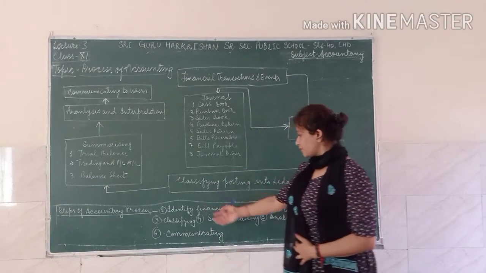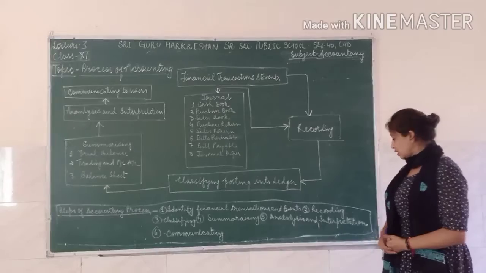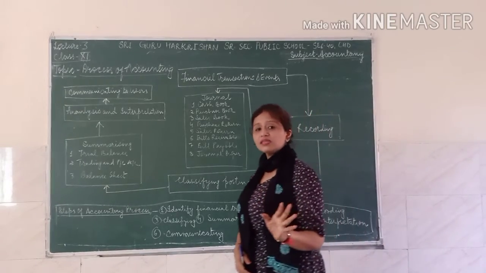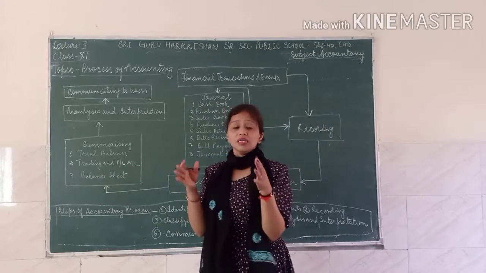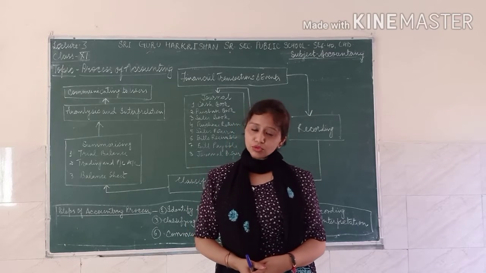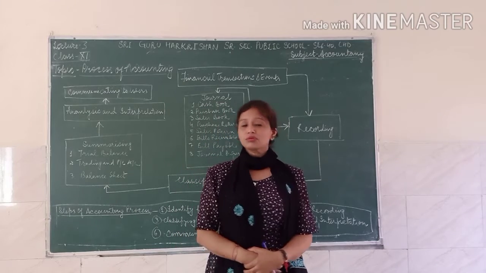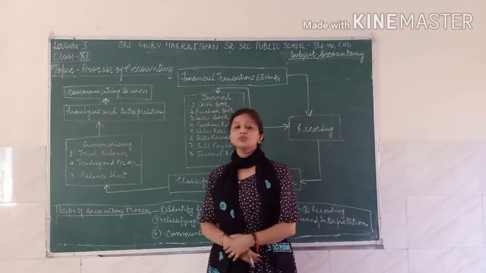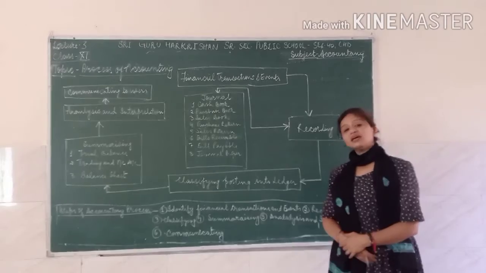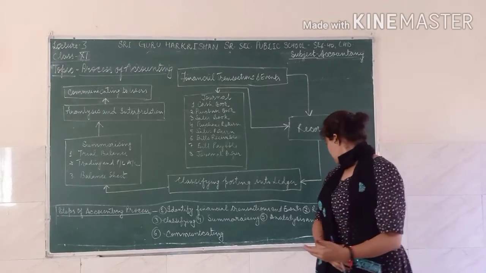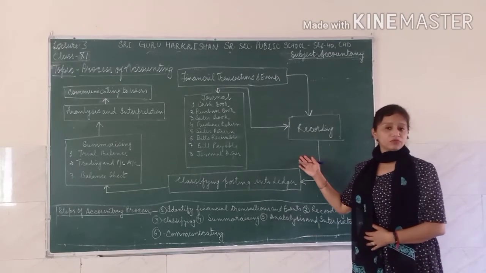So the first step is to identify the financial transactions and events. Once it is clarified that this is your economic activity, and the events and transactions are identified, it comes to accounting. The next step is recording. We do the recording with the help of the day book, that is the journal. Next, you go with the classification of data. After the classification, you go with summarizing, then the analysis and interpretation of data. All these steps we will try to do with the help of the flow chart.